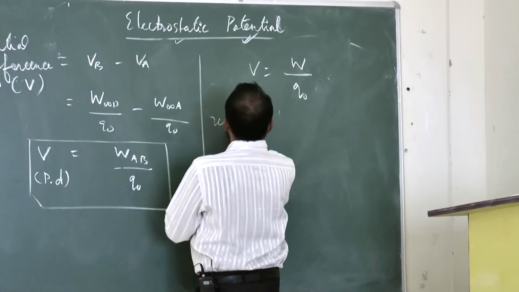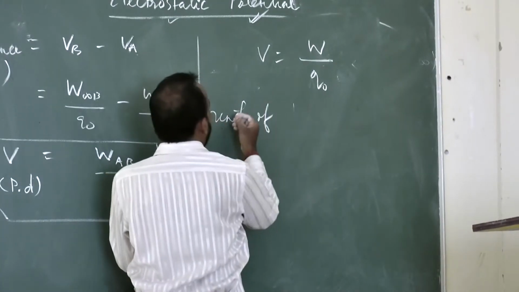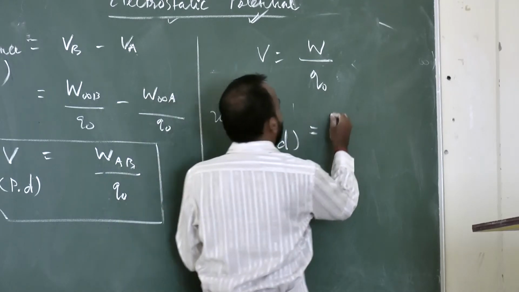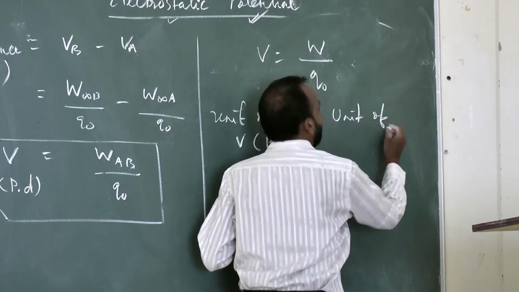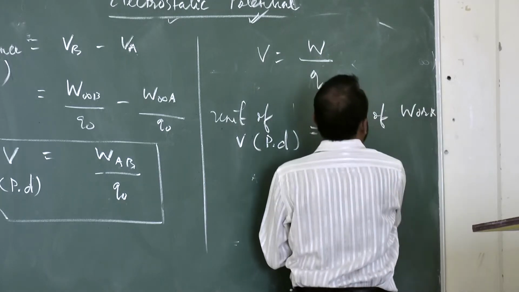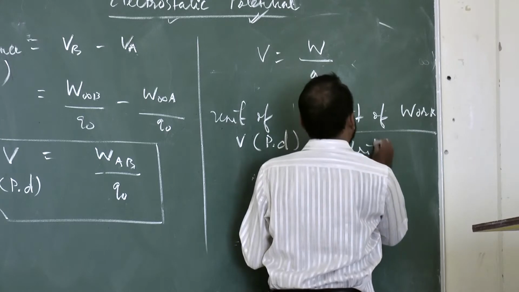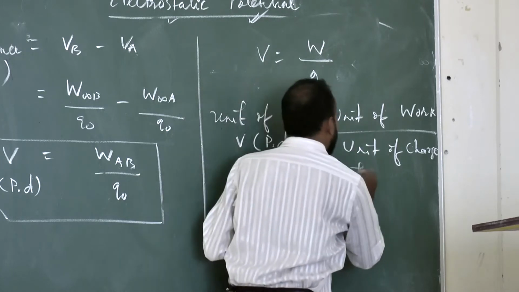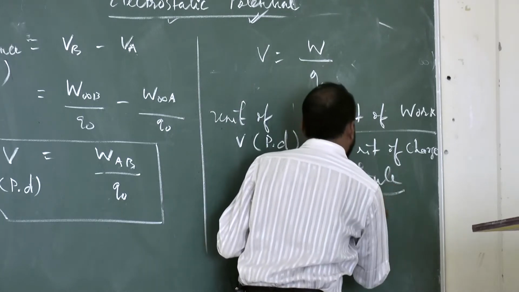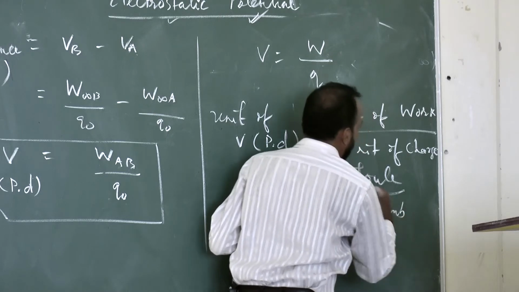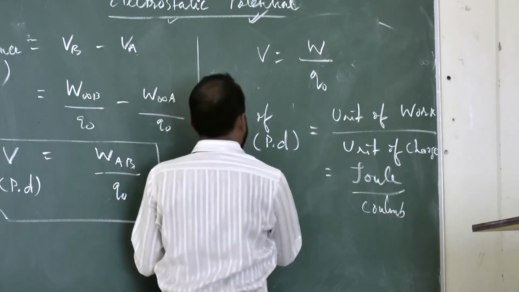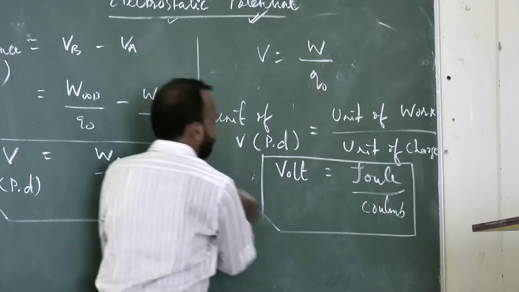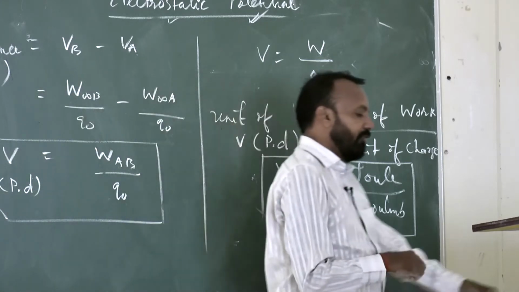Now what happened? Unit of V, I am talking about the SI unit, unit of potential difference V is equal to unit of work done divided by unit of charge. What is the unit of work done? Joule, right? What is the unit of charge? Coulomb. What is the unit of volt then? That is the unit of potential difference, called volt. So volt is equal to joule per coulomb.